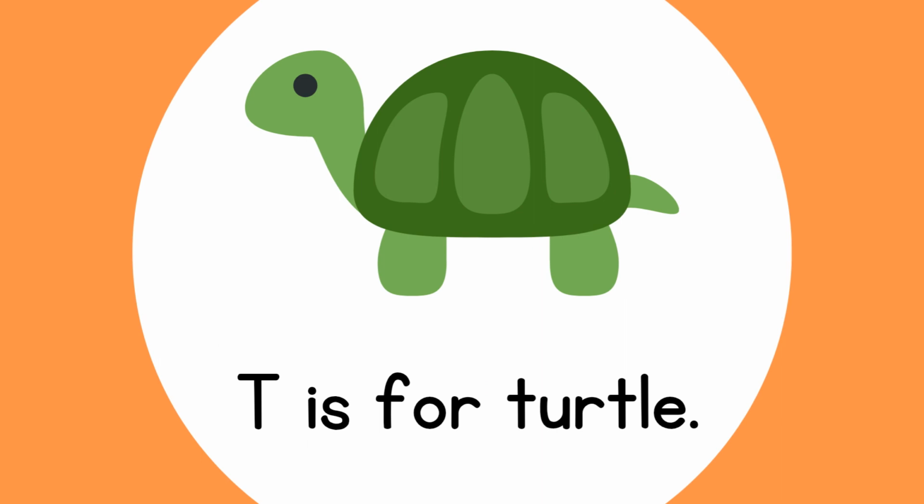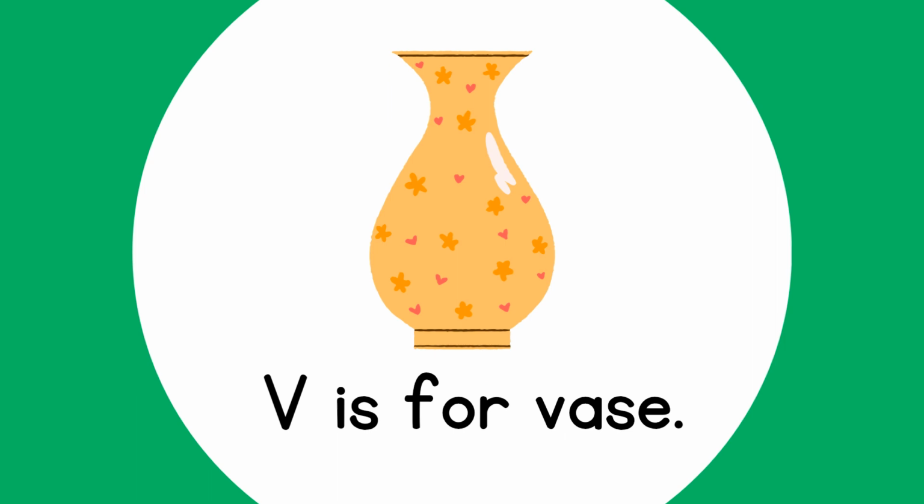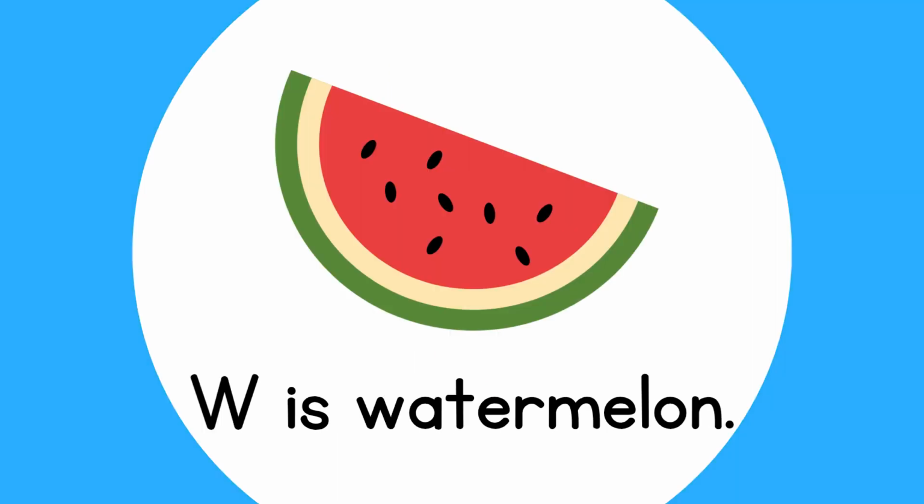T is for turtle. U is for umbrella. V is for vase. W is for watermelon.